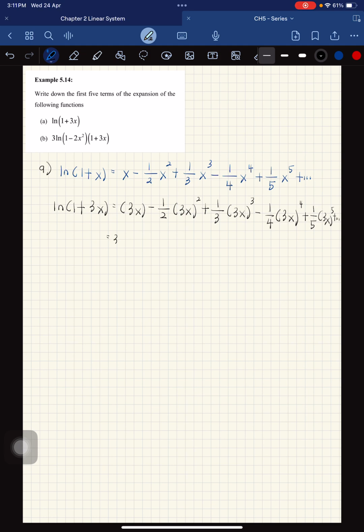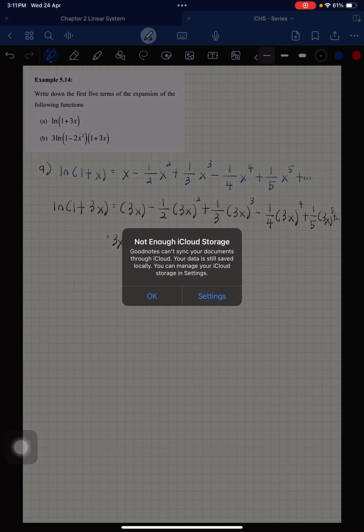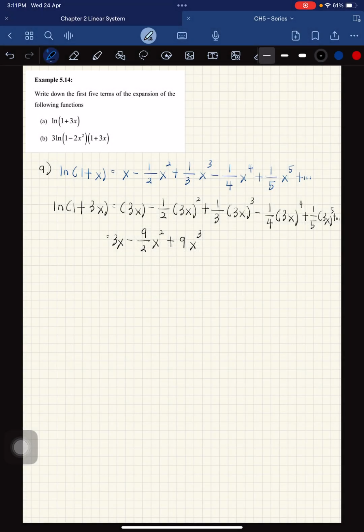So your answer is 3x minus 9 over 2 x squared plus 9 x cubed. 3 to the power of 4 gives 81, so 81 over 4 x to the power of 4.